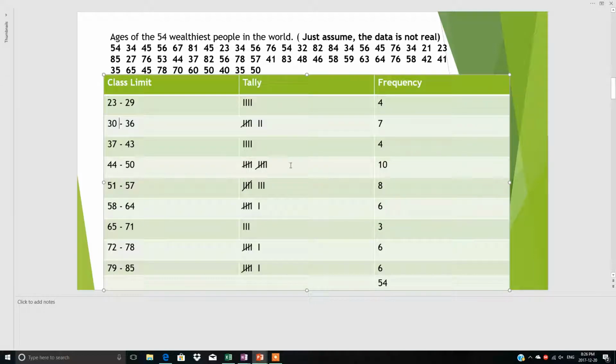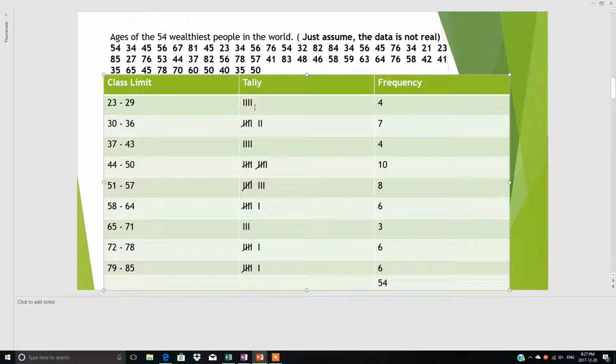And then is the tally sheet. Tally sheet, what does it mean? Suppose the first one is 54 years of age. So we will see in which range it comes. Okay, he is here, so I will just make one line here. Then 34 lies here, one line. 45 lies here, one line. 56 lies here, one more line here. So this is called the tally sheet. See, in the first range, there are 4 lines: 1, 2, 3, 4.